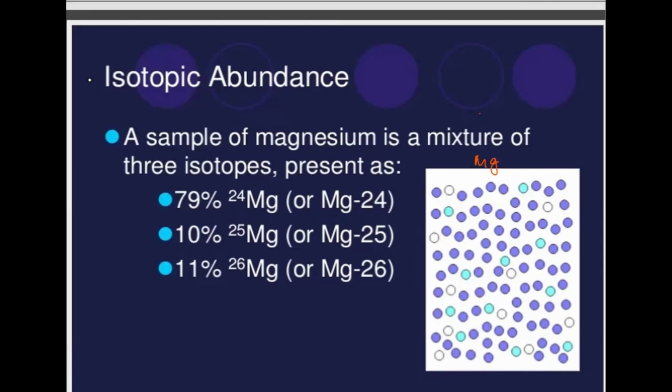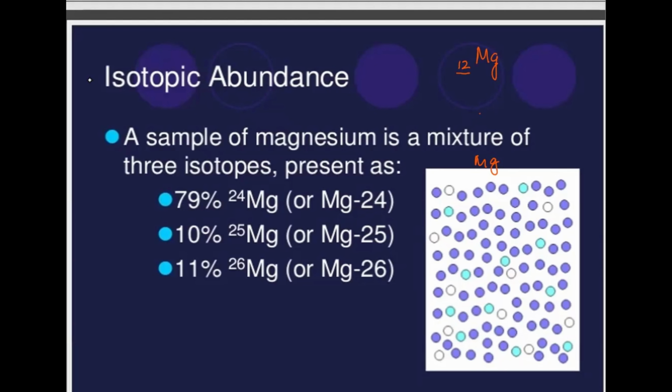So we can see that there are purple atoms there, some are blue and some are white. So all these are atoms of magnesium. Why are they called the atoms of magnesium? Because they have the same atomic number. And we learned this, what is an atomic number? Atomic number is the number of protons which exist in the nucleus of an atom. So that is the first identity of the magnesium atom, right?